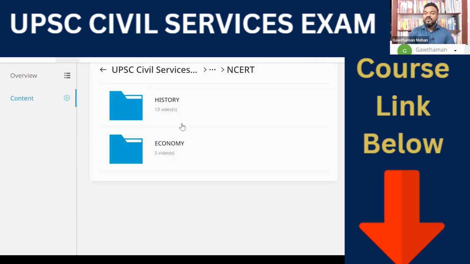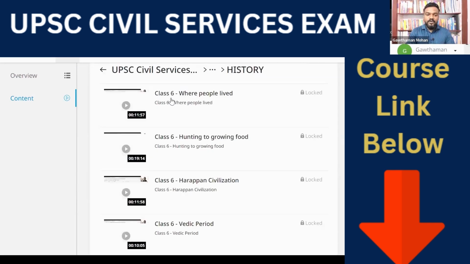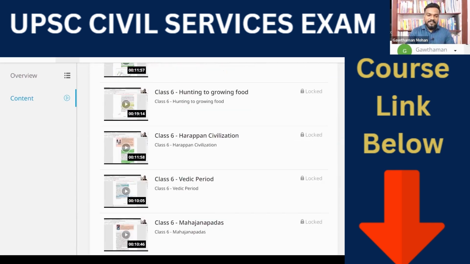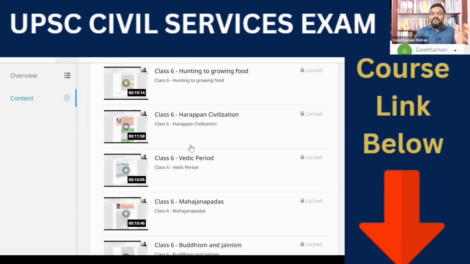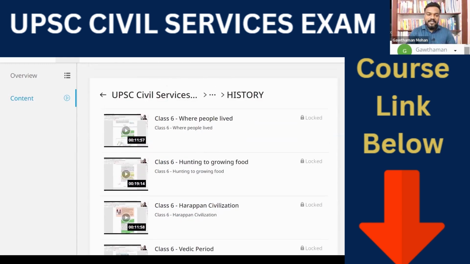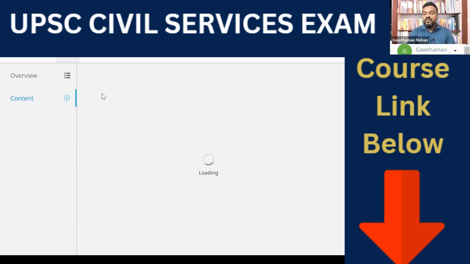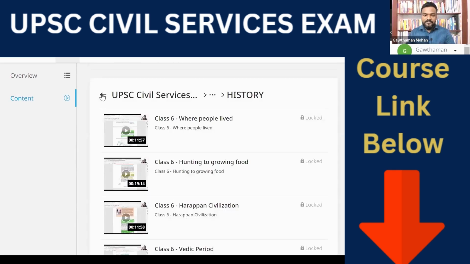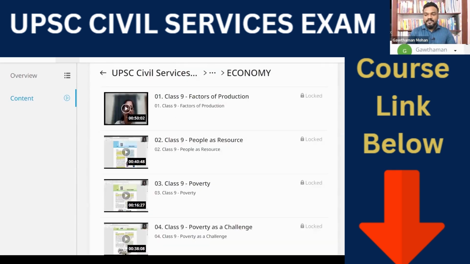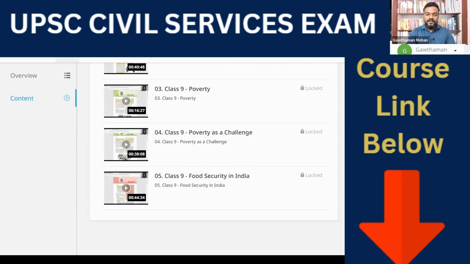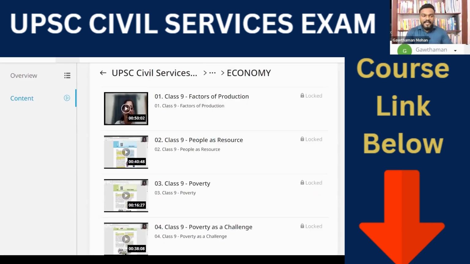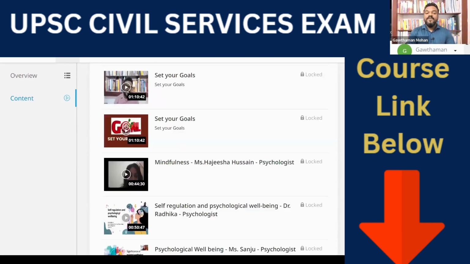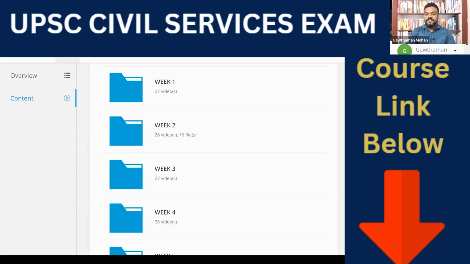Now you need to go through the NCERT. In the first week, you will be going through the class 6 NCERT classes. So here you can see the class 6 NCERT classes, right? It's only 11 minutes, 10 minutes, or 19 minutes. This is how the classes are arranged, which means you don't need to wait for hours. Okay, you have economic classes. This is the first week. These are the things you need to finish in the first week. That is most important.